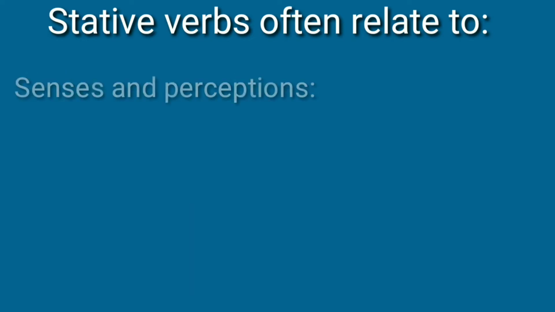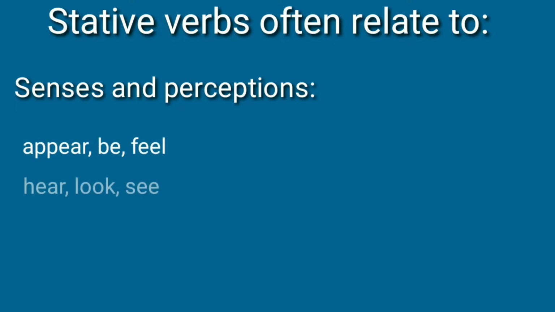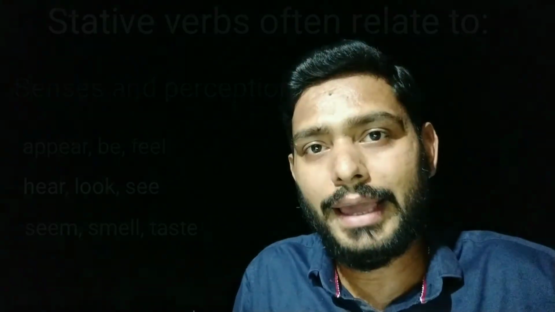And the stative verbs that relate to senses and perceptions: appear, be, feel, hear, look, see, seem, smell, taste. These are the three categories that stative verbs often relate to.